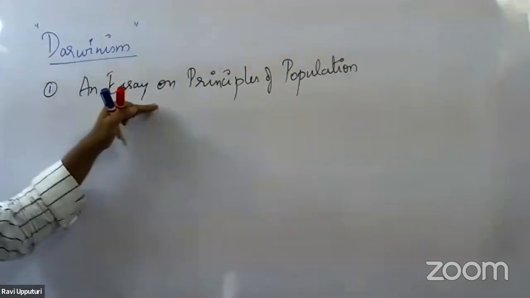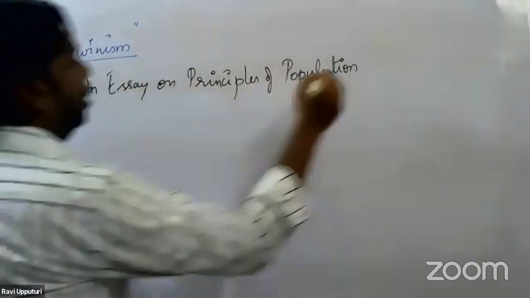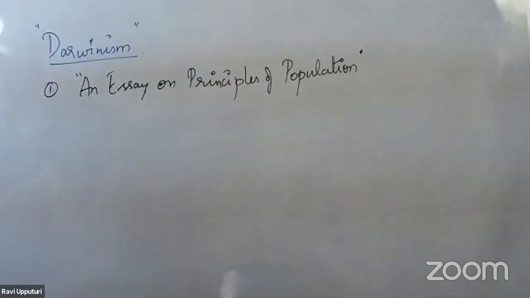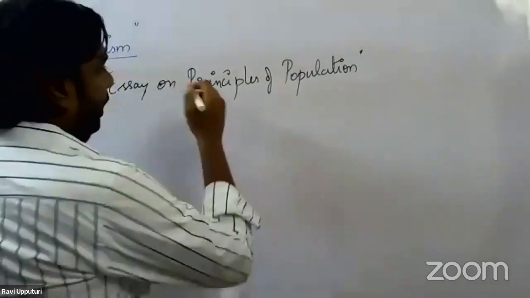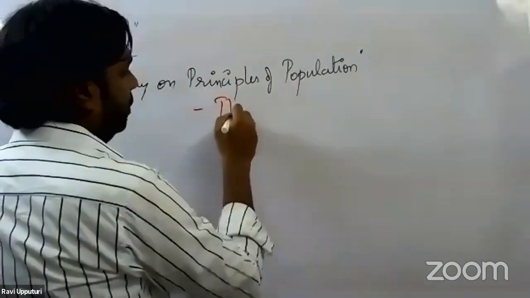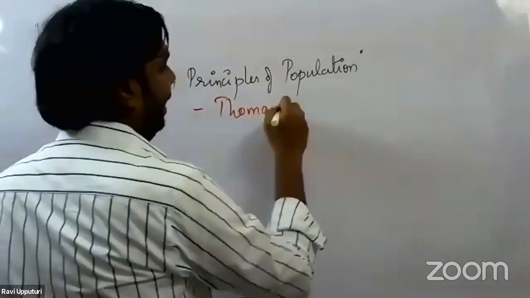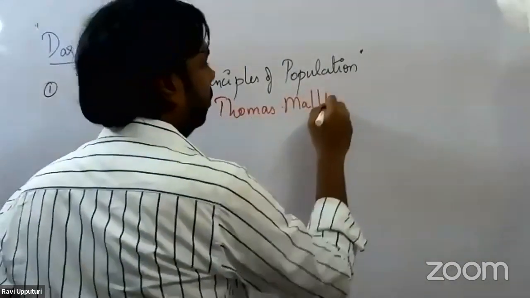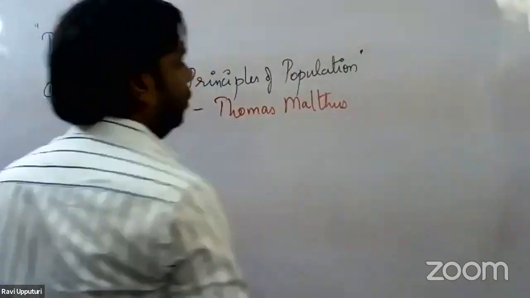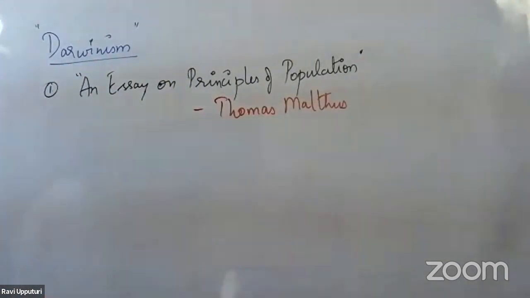This publication was given by a scientist by name Thomas Malthus.